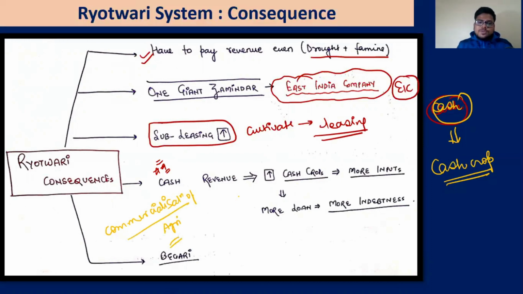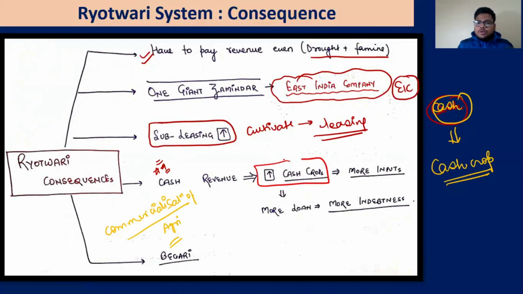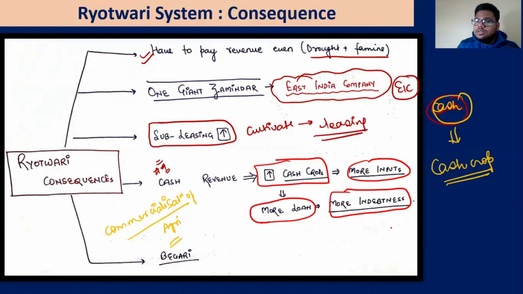So these cash crops have increased, but to grow them you need some more inputs that cannot be met in the proper system. You need mechanization, for example good iron plows, and labor inputs, seed inputs, fertilizer inputs, all the things that you need for that. And thus they have to take more loans, more indebtedness. More indebtedness means dependence upon the money lender.